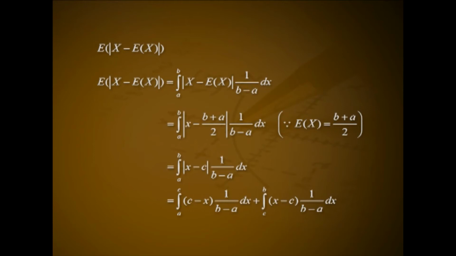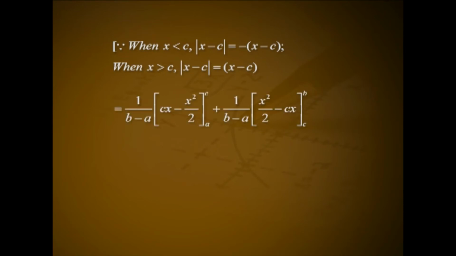That is integral from a to c of minus (x minus c) into 1 by b minus a dx plus integral from c to b of (x minus c) into 1 by b minus a dx, because when x is less than c, modulus of x minus c equals minus of (x minus c). When x is greater than c, modulus of x minus c equals x minus c. This is equal to 1 by b minus a into (cx minus x square by 2) over the interval a to c, plus 1 by b minus a into (x square by 2 minus cx) over the interval c to b.